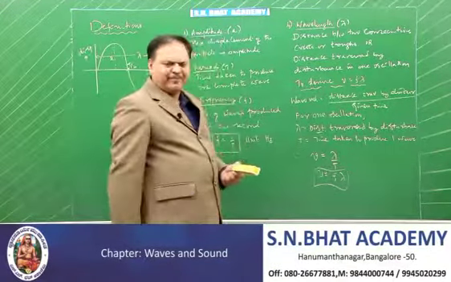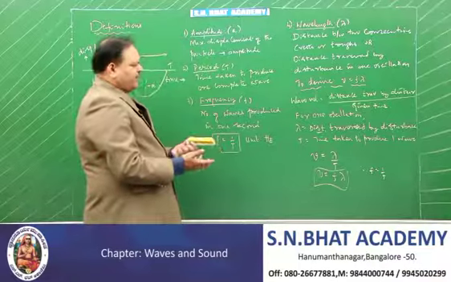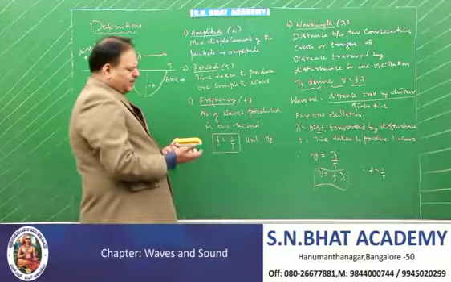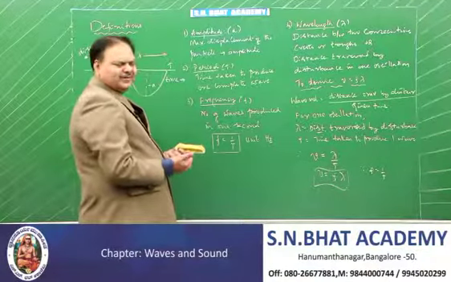T is equal to time taken to produce one wave. Put in this formula, V is equal to lambda by T. Therefore V is equal to F lambda, where you know that F is equal to 1 by T. That's all. So therefore V is equal to F lambda is the equation. It's a very, very important equation that would appear for 3 marks.